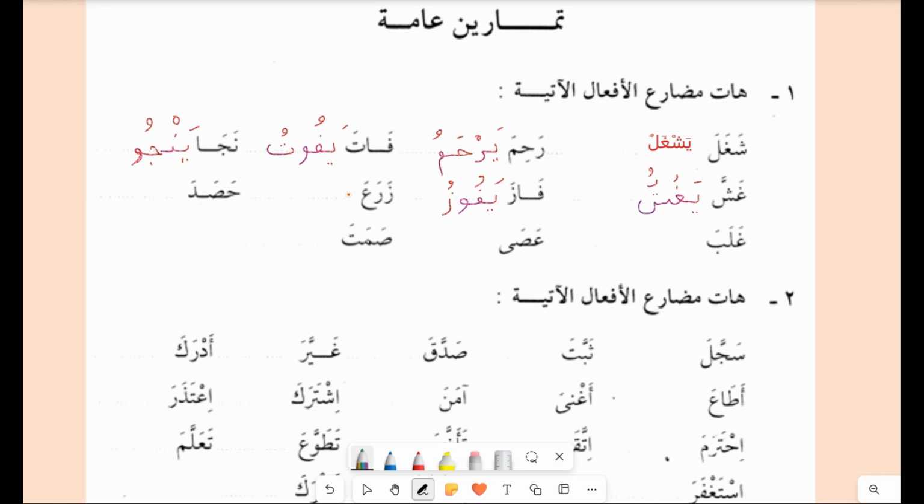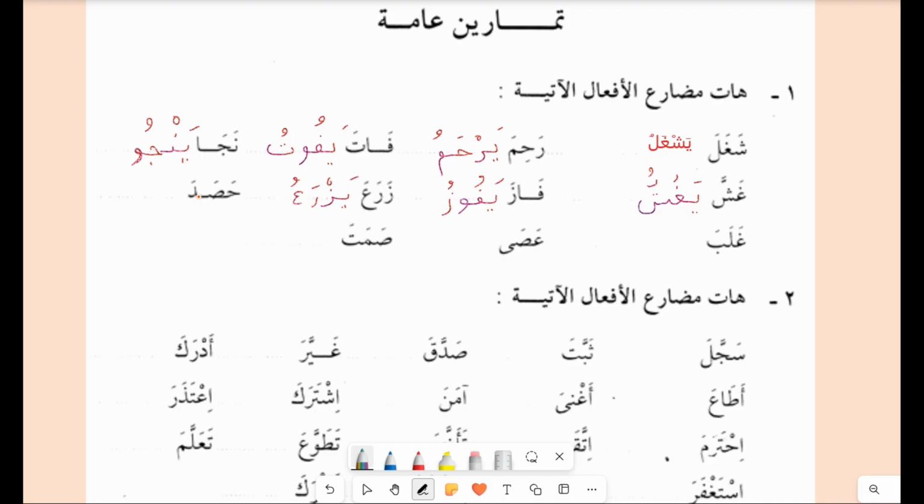Zara'a, yazra'u. If you see there is a fatha on the second last letter, you will say, just now I was saying that there is always a dhamma on the second last letter. No, there are three scales in fi'l mudari. When you make a fi'l mudari, you follow three scales. One scale is yaf'ulu, the second scale is yaf'alu, and sorry, I repeated the first scale. The third scale is yaf'ilu, with the kasra on the second last letter. This is all information you will find when you learn morphology. That's why one of the scales here is yazra'u.